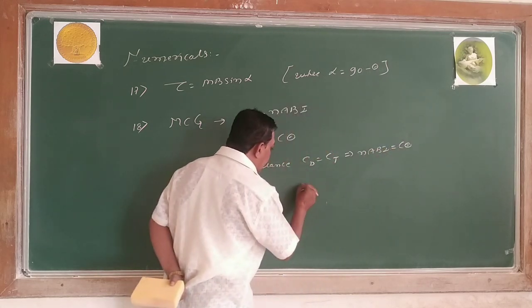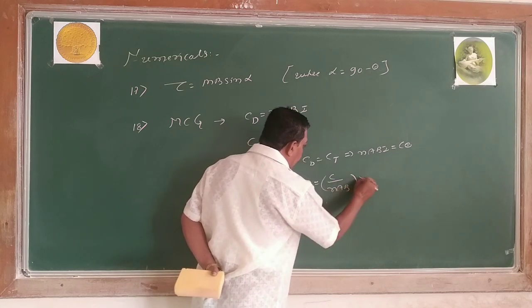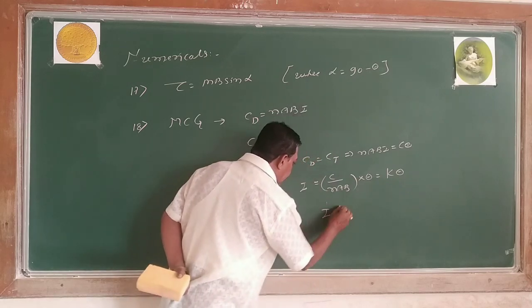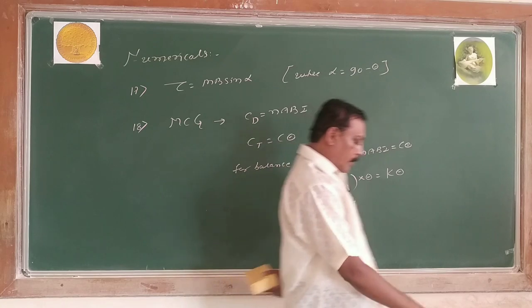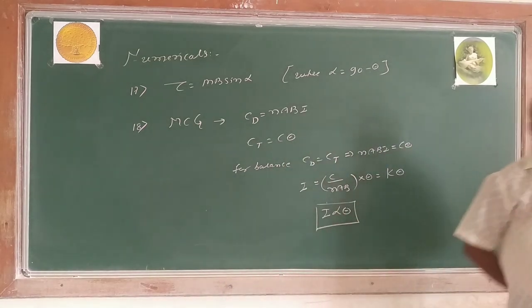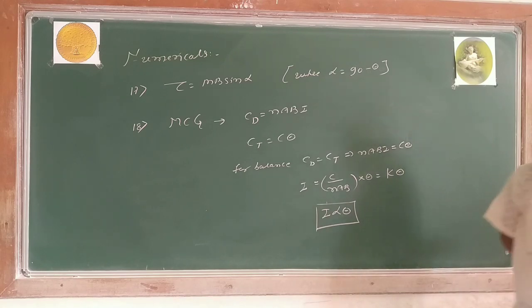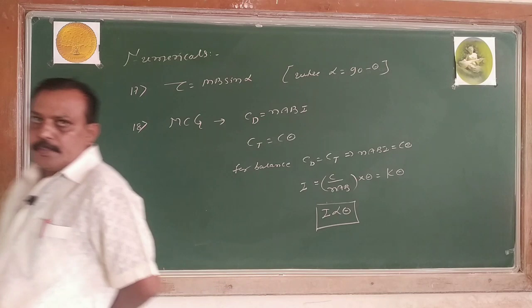Then we can write I equals C divided by N A B, into theta. This is nothing but K into theta. I is directly proportional to theta. The current through the galvanometer is directly proportional to the deflection produced.